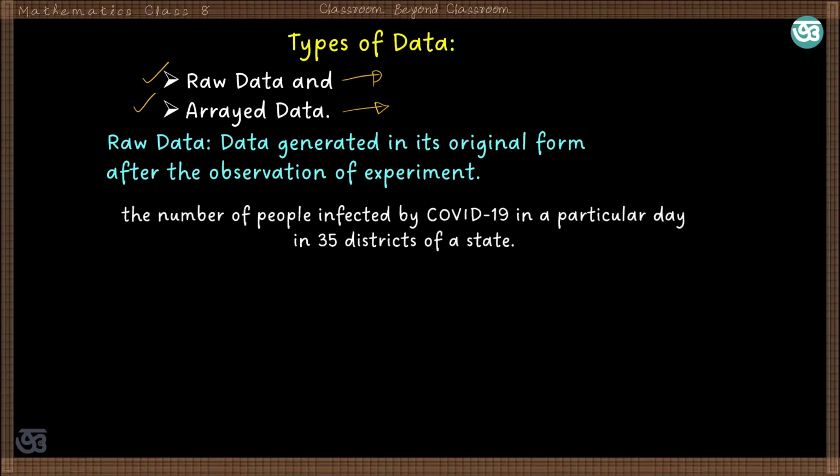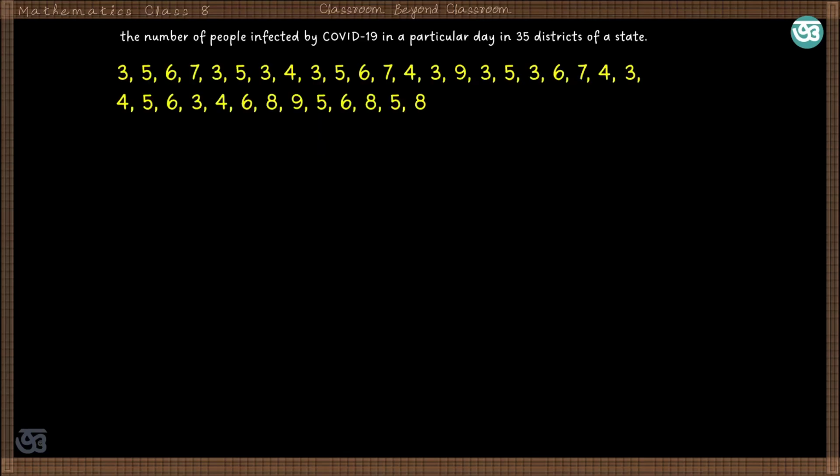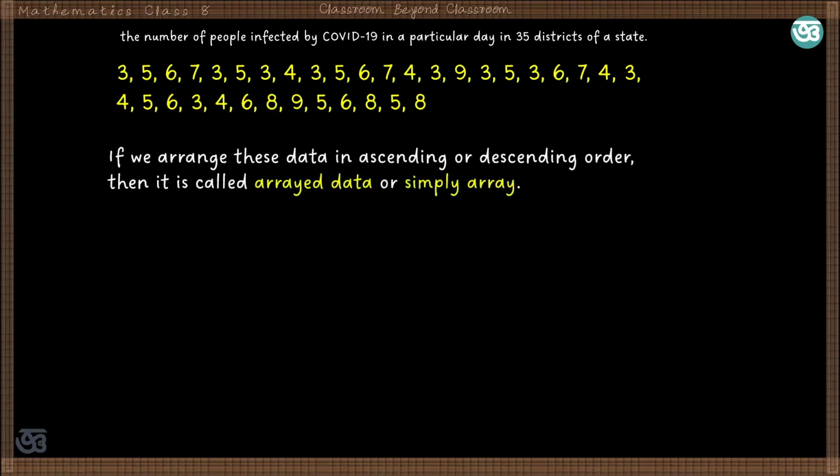For example, let us take the number of people infected by COVID-19 in a particular day in 35 districts of a state. So these are the numbers of people infected in a day: 3, 5, 6, 7, 3, 5, 3, 4, etc. From this set of data, we cannot get any information immediately. So now if this set of data is arranged in ascending or descending order, so the number of people infected by COVID-19 in a particular day in 35 districts of states can be rearranged in ascending orders or descending order.